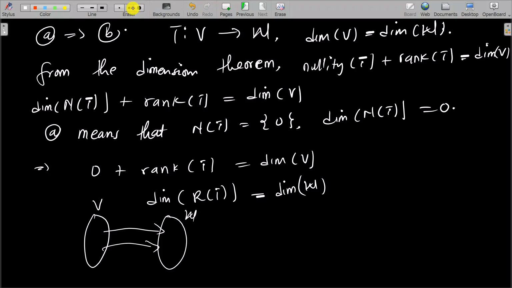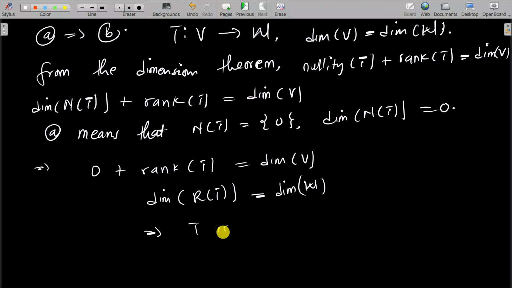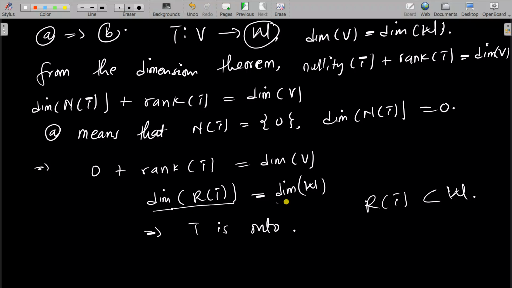Okay, so since the dimension of the range of T is the same thing as the dimension of W, which is the codomain, this implies that T is onto. All the time, if you remember from our previous lessons, the range of T is a subset of W, right? But here we are saying that the dimension of the range of T is the same as the dimension of W. It means that they are the same, and it means T is onto.